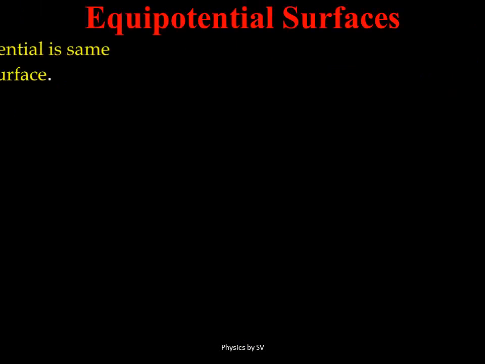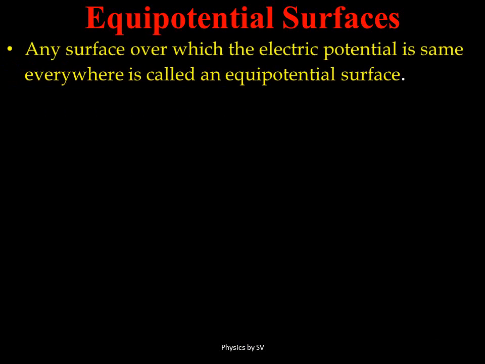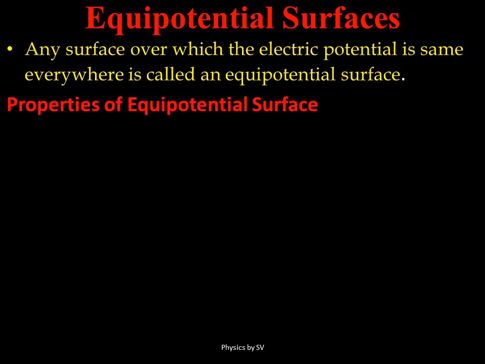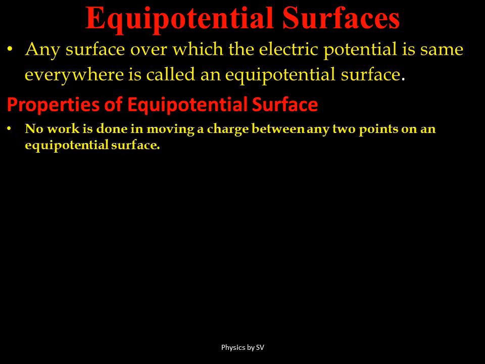Another important topic is equipotential surfaces. As the name suggests, equi means equal, potential at a surface. So any surface where the potential remains the same on the surface would be termed as an equipotential surface. An equipotential surface can be drawn around, say, an isolated charge or a group of charges. Some properties of equipotential surfaces are to be known, and the reasons behind these are also to be studied.